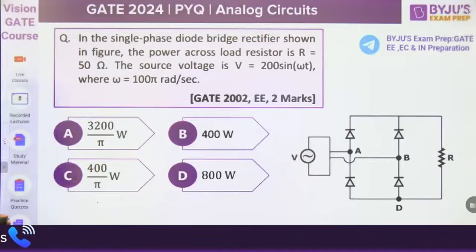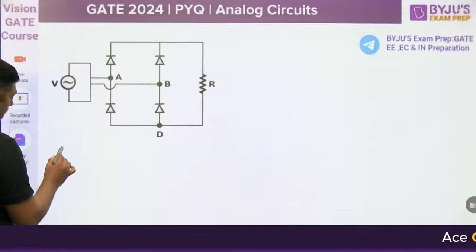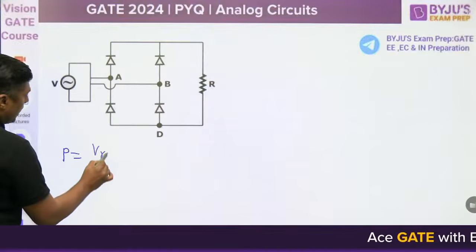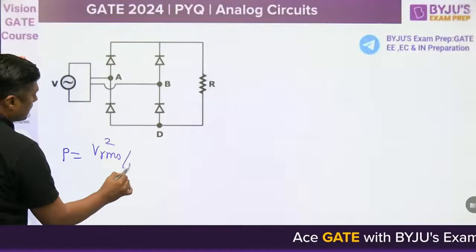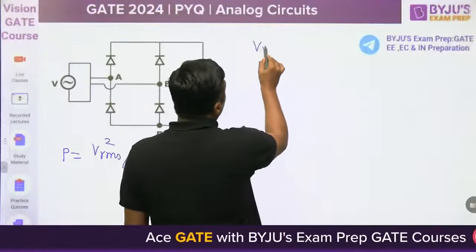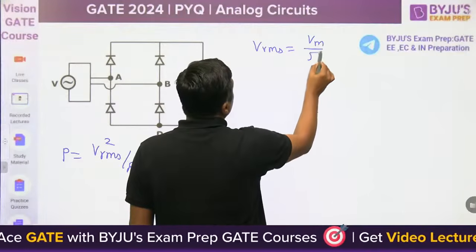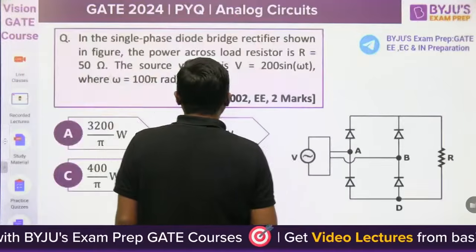So what is the average or effective power? It is V RMS square upon R. And what is the RMS value for the bridge rectifier? It is a full wave rectifier, so V RMS is nothing but Vm by root 2. And what is the peak value of the input?